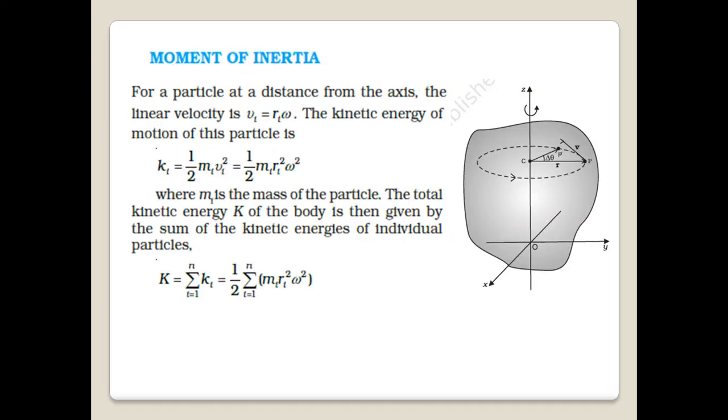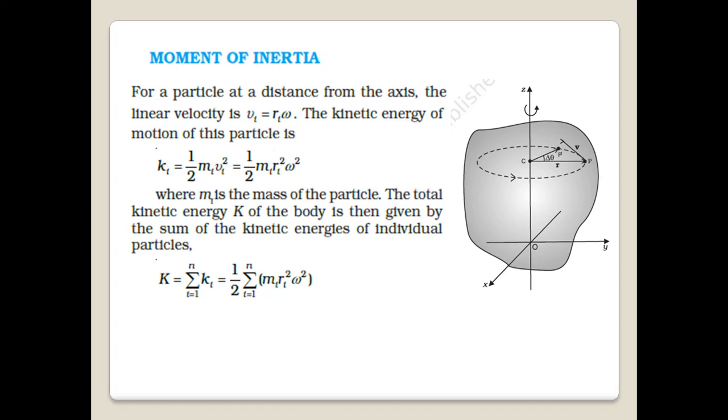Next is moment of inertia. So if you look at the diagram, you can see a body of irregular shape is rotating about an axis, the Z axis. And as it rotates, you can see a particle is at the point P and it moves to P dash. It covers an angle delta theta. Its velocity at P is v and its position vector from C is r.